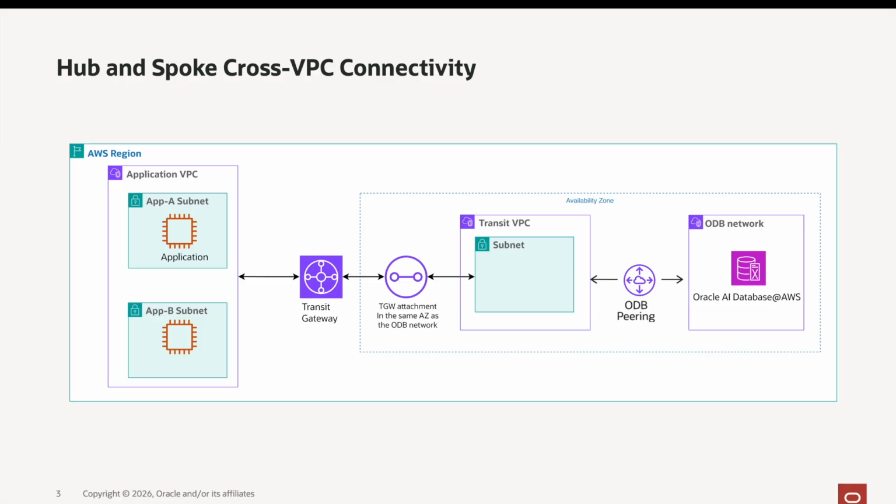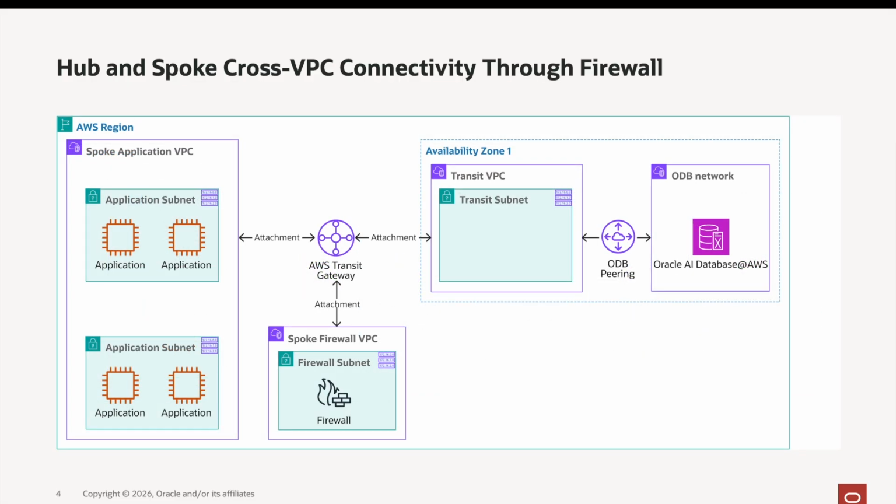For simple application to database traffic, direct VPC ODB peering is usually better because it provides lower latency and a cost-effective setup, especially now that the ODB multiple VPC peering feature is supported up to 45 VPCs. Hub-and-spoke is useful when you have more than 45 VPCs to peer or when traffic inspection is required.